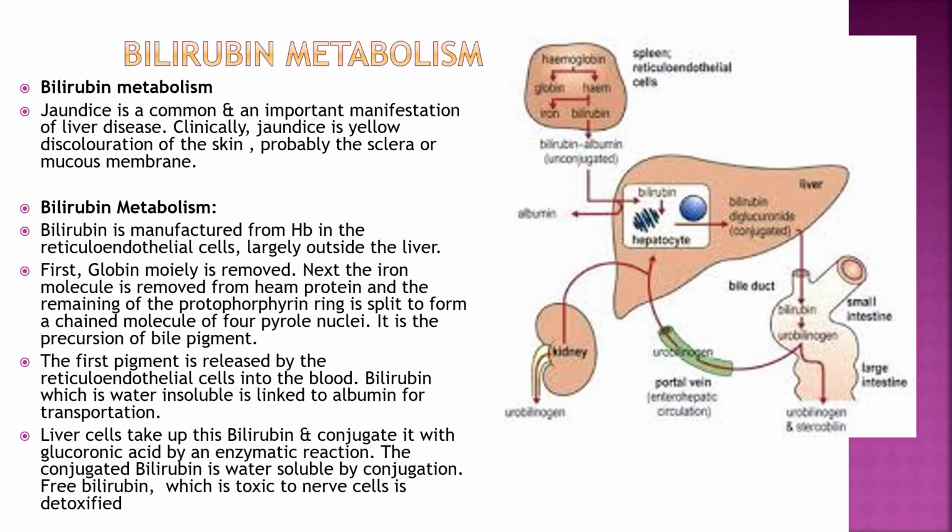Hello students, today we will see bilirubin metabolism. Bilirubin metabolism is relevant for the formation of jaundice, and jaundice is a clinical symptom of liver disease, that is yellowish discoloration of the skin or sclera or mucous membrane.